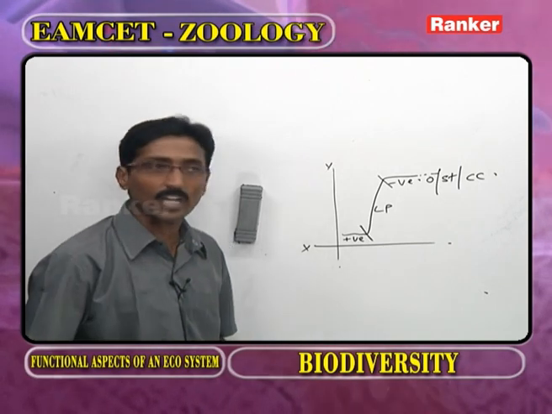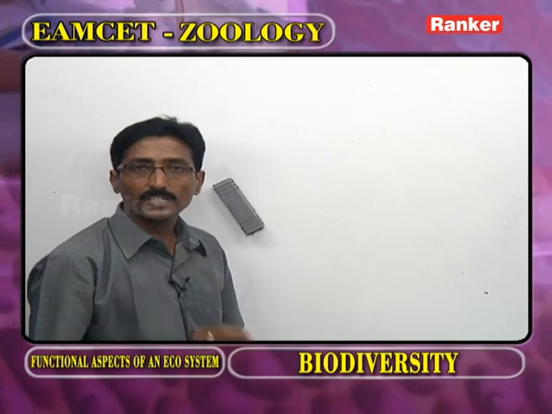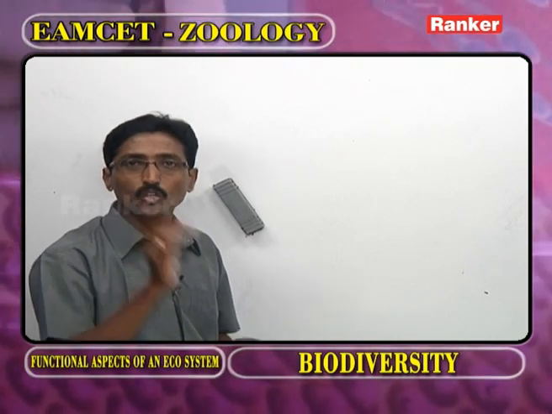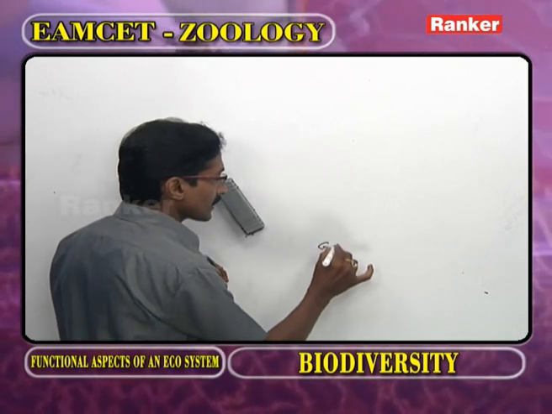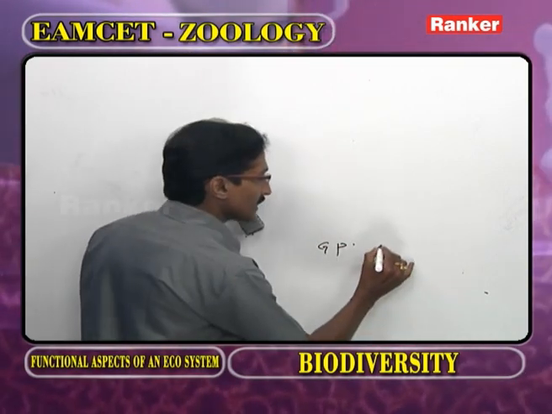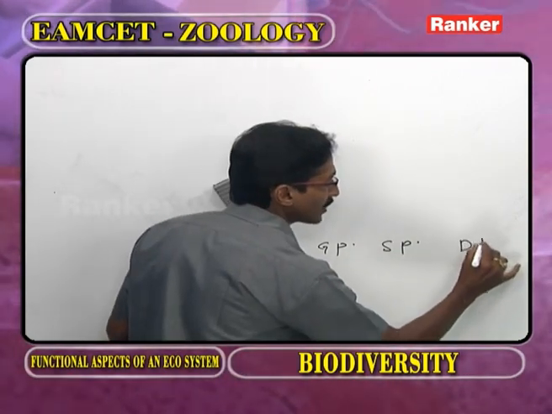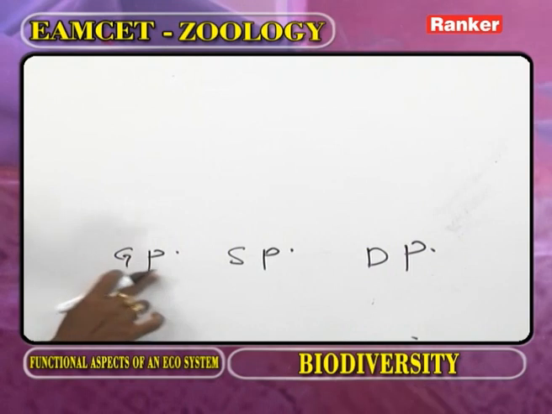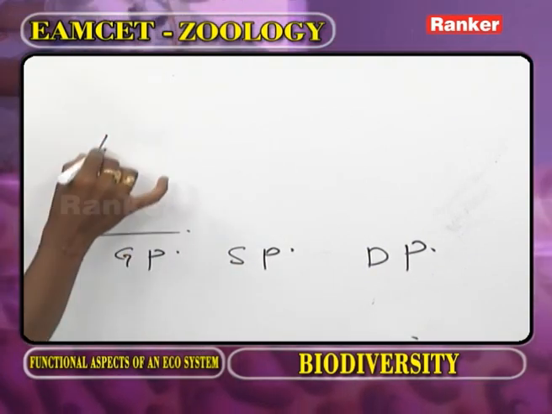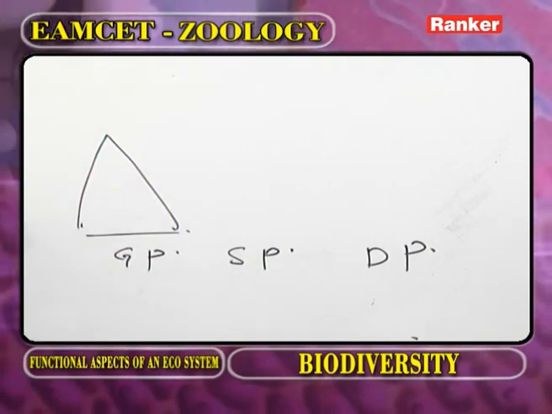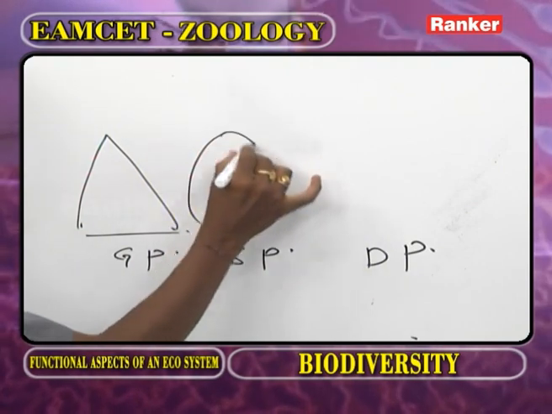And the third one we call it as the post-reproductive. Now in a population, in order to explain the age groups, we have to take the age pyramids. Now this is the growing population, and this is the stable population, and this is the declining population. Now as we observe the growing population, what is the age pyramid? That is triangular. Now in the stable population, what is the age pyramid?